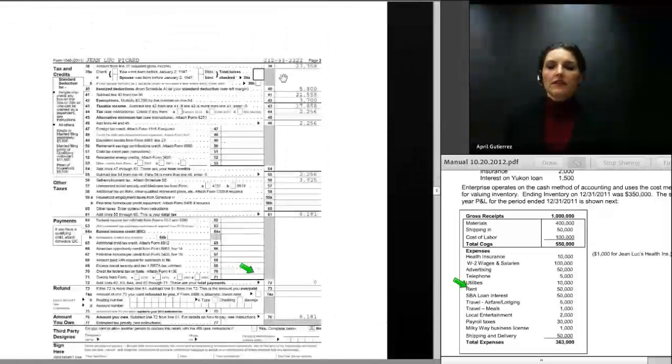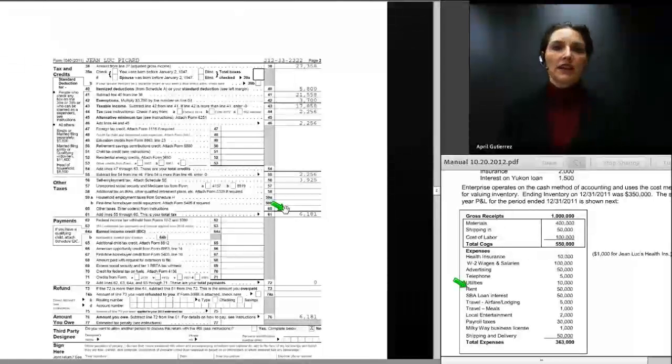He is claiming a standard deduction and a personal exemption. His taxable income is $17,858. That computes to $2,256 of income tax. We add in his self-employment tax, and that leaves him with a tax bill for the year of $6,181. So that concludes the review of Jean-Luc's tax return.